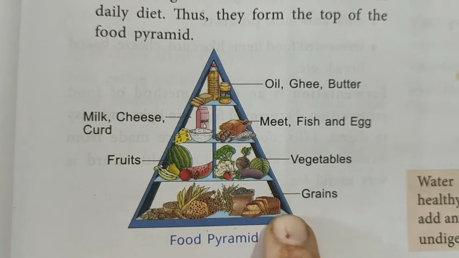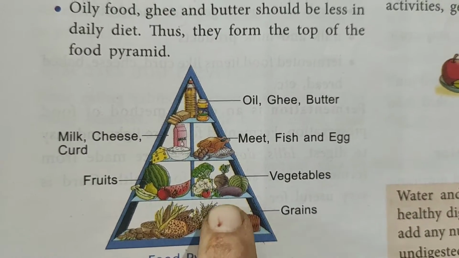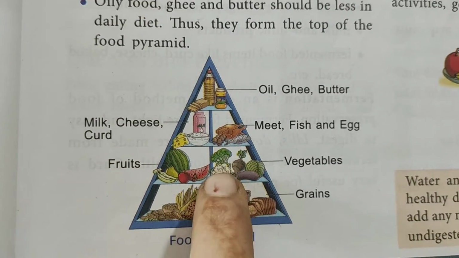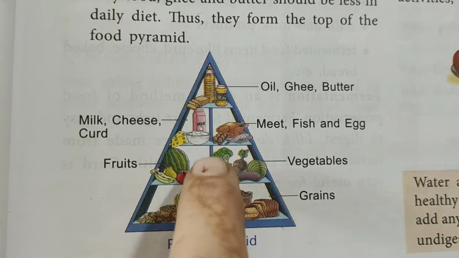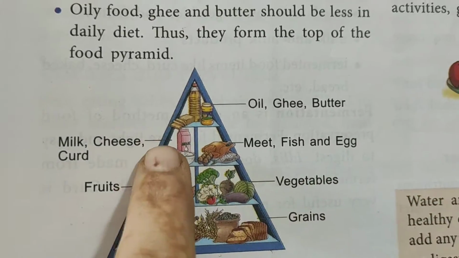So more you need grains, that is all your carbohydrates, okay. Then here we need vegetables, we need more vegetables and fruits. Then as compared to vegetables, we need a little less of meat, fish, that is all protein diet, okay.